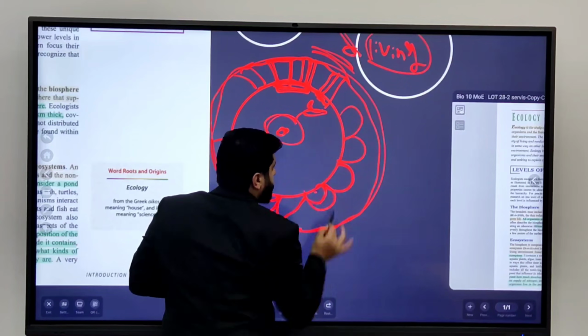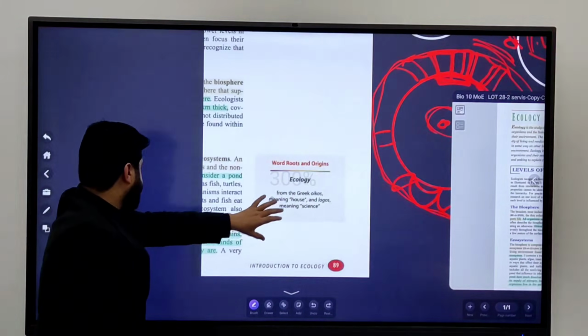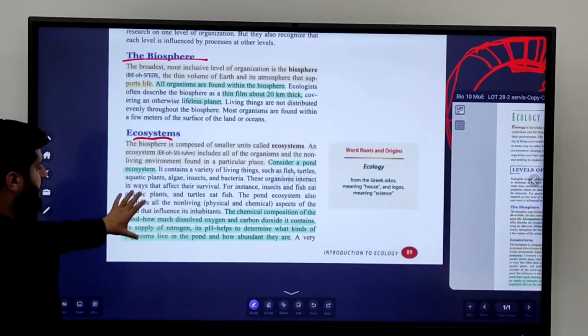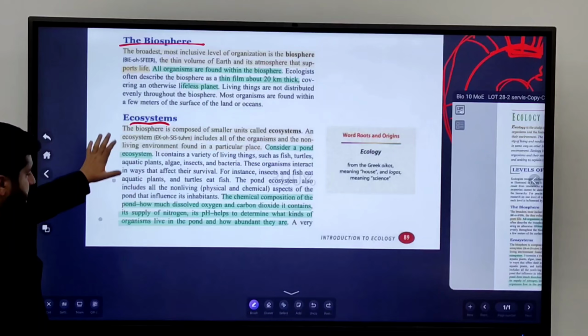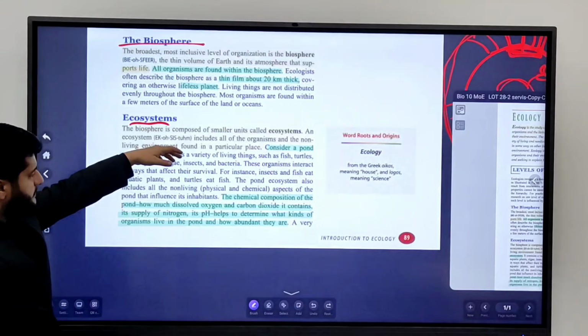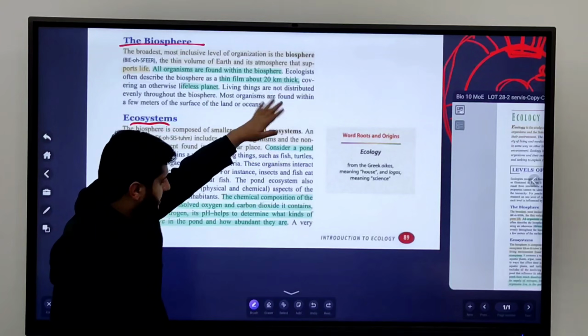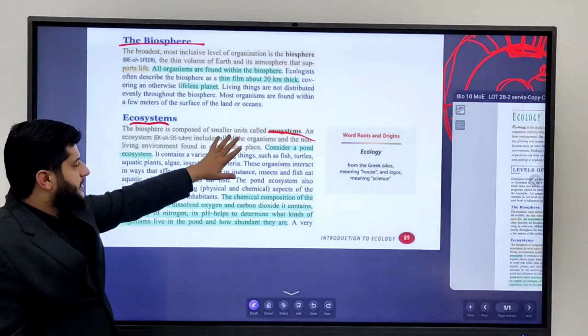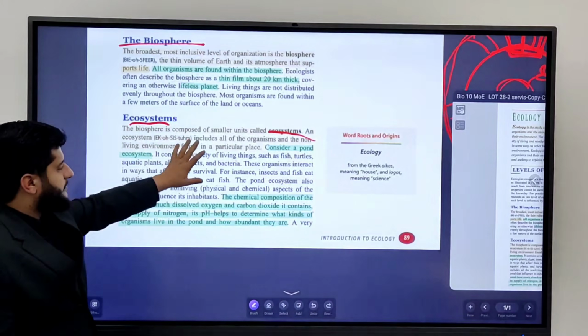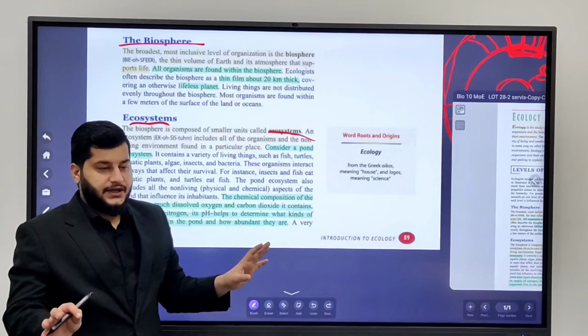So we can make a definition: the biosphere is composed of smaller units called ecosystems. What's an ecosystem? An ecosystem includes all of the organisms and non-living environment found in a particular place, okay?